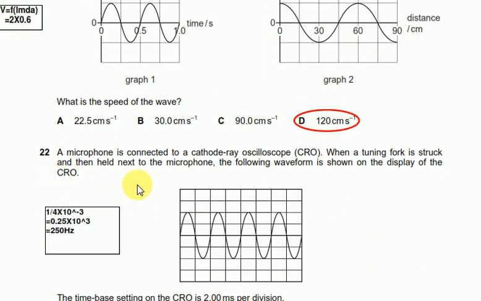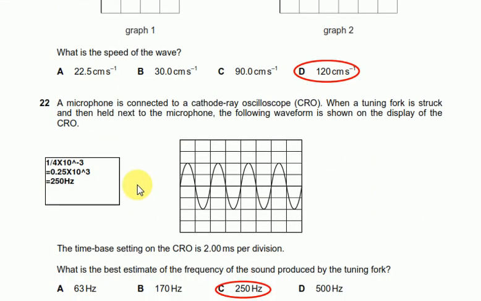Question number 22 says a microphone is connected to a CRO. When a tuning fork is struck and then held next to the microphone, the following waveform is shown in the display of the CRO. The time-base setting of the CRO is 2 milliseconds per division. What is the best estimate of the frequency of the sound produced by the tuning fork?